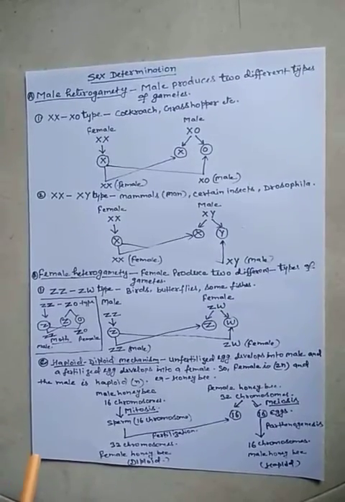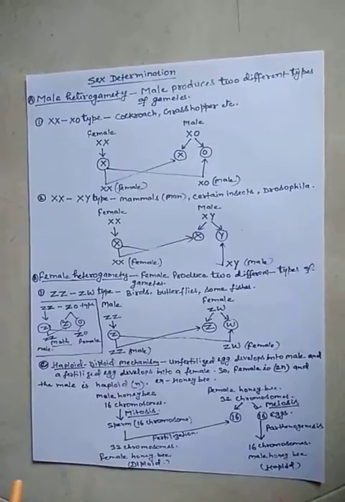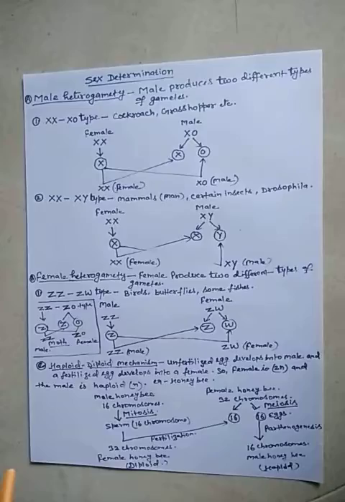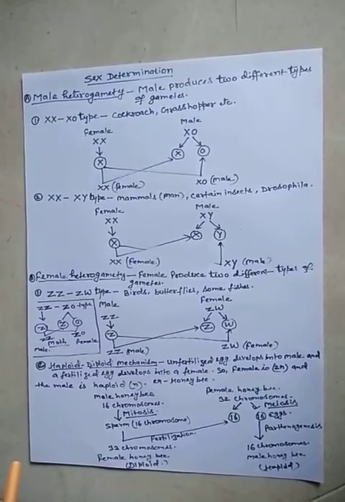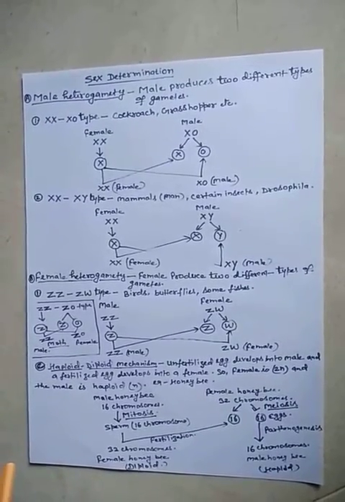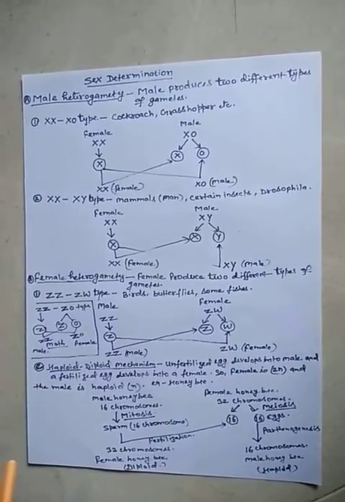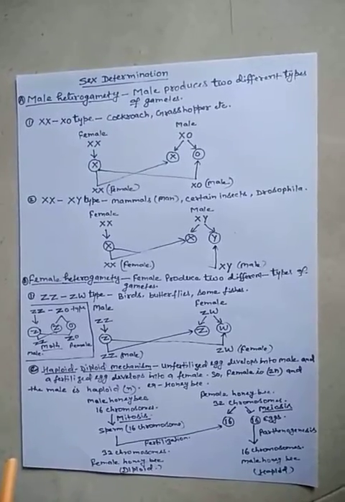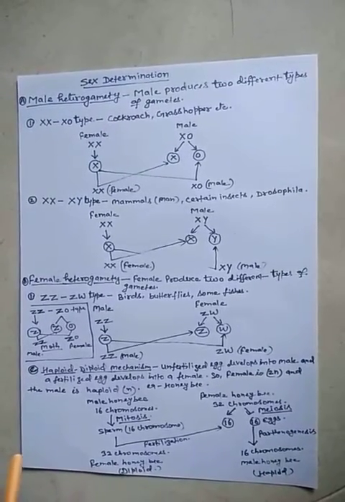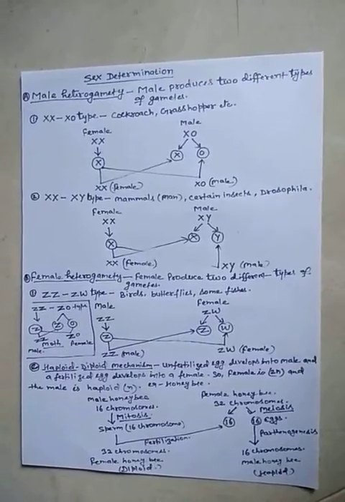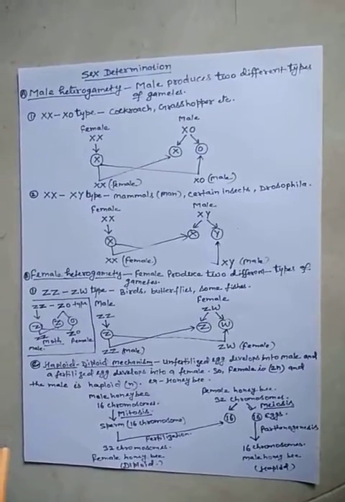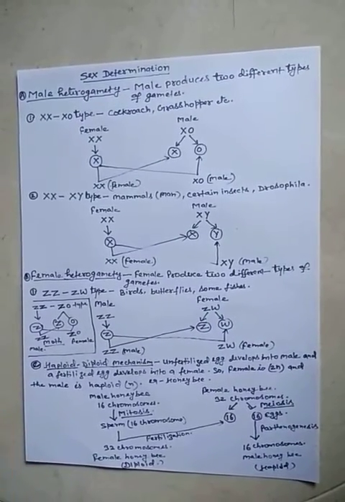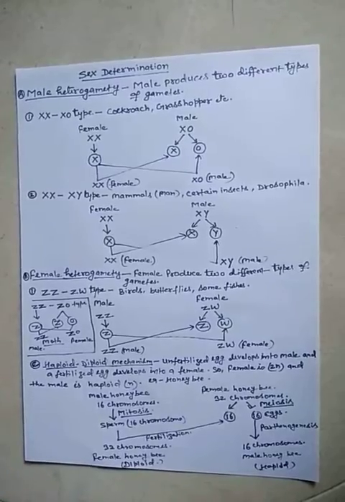Actually, Henking, the name of a scientist, in 1891 was working on insects and observed a structure present in the nucleus that passes from one cell to another during spermatogenesis, the formation of male gametes.